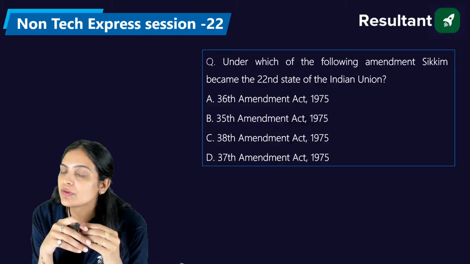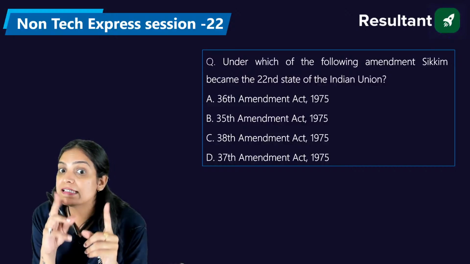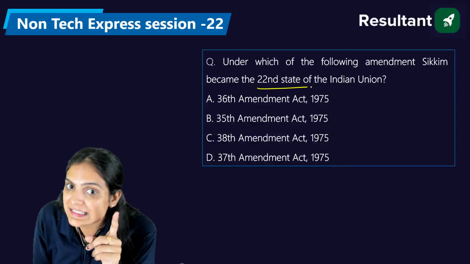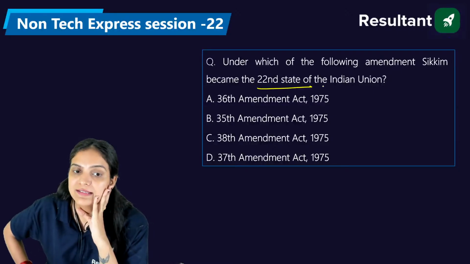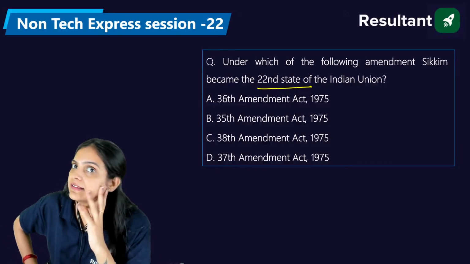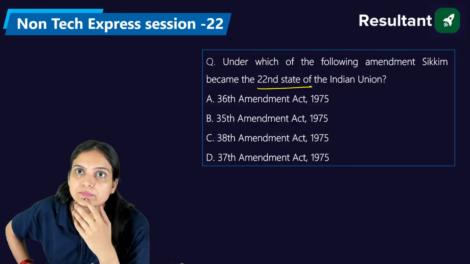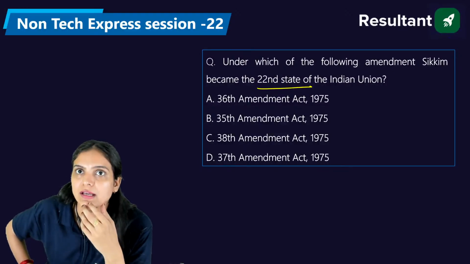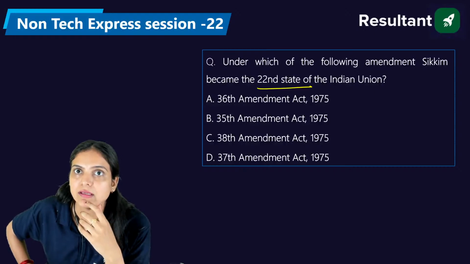Now, under which of the following amendments did Sikkim become the 22nd state of the Indian Union? Again, I'm highlighting the point that it is the 22nd state. The options are 36th, 35th, 38th, and 37th. Please answer, everyone. Shubhadeep, are you sure? Venkat is saying it's A. Very good, Vidya. Very good, Venkat.